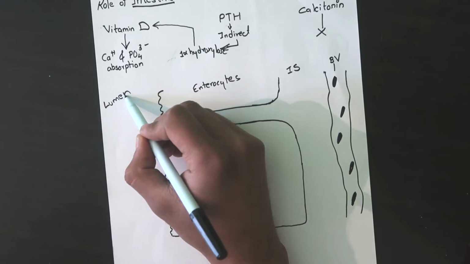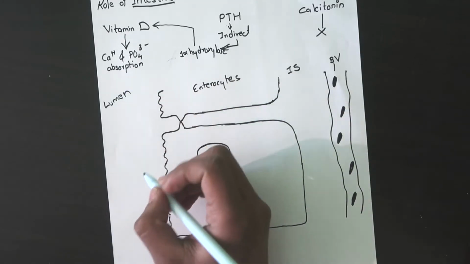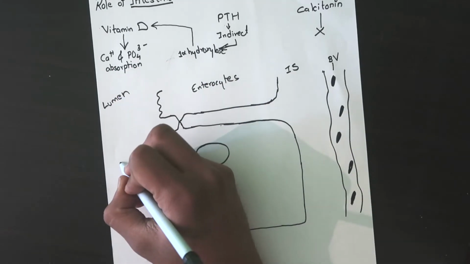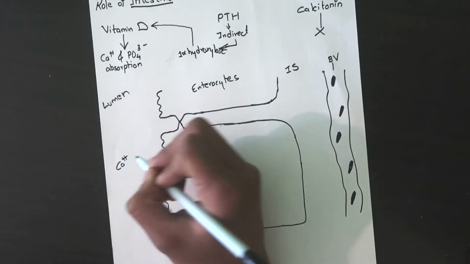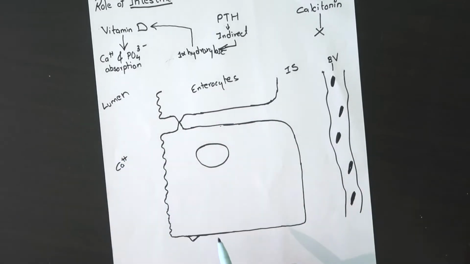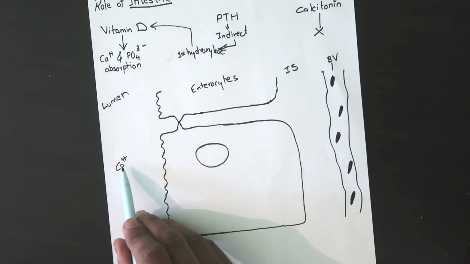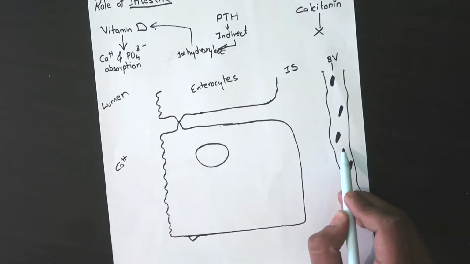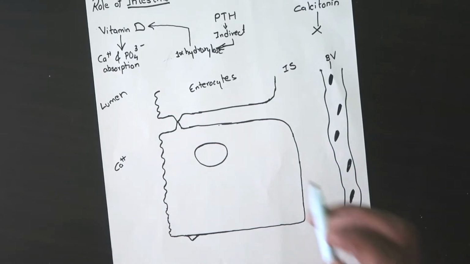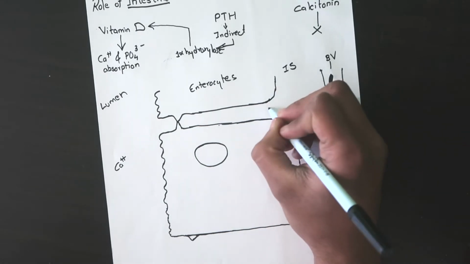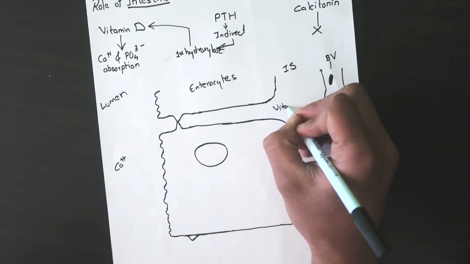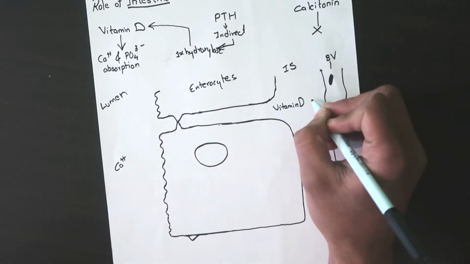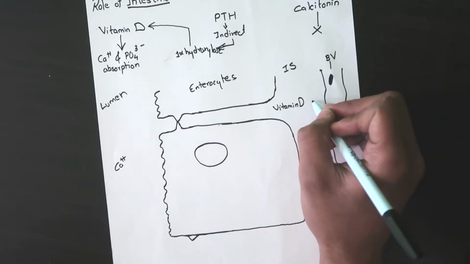Now how does vitamin D help in calcium absorption? After we take in calcium in our diet, this calcium will go into the lumen. So here we have the calcium. Now we need to take this calcium from the lumen to the blood vessels, and that is done by vitamin D. So here comes the vitamin D.